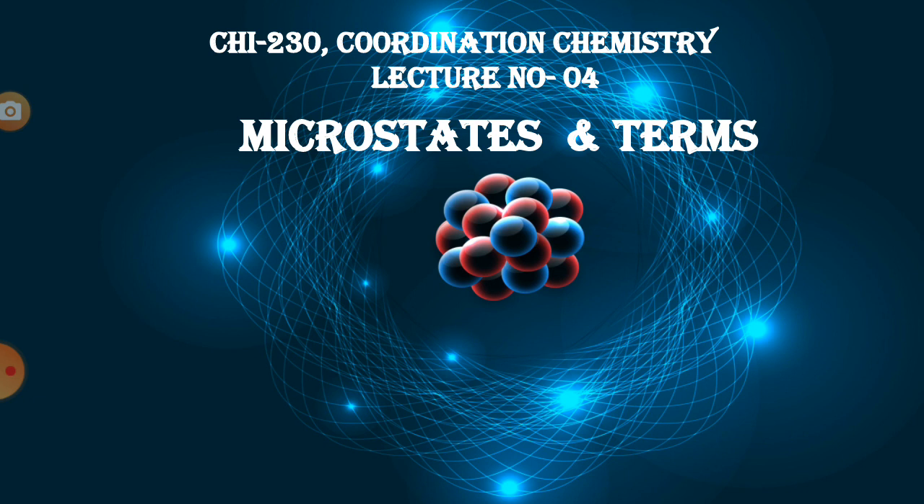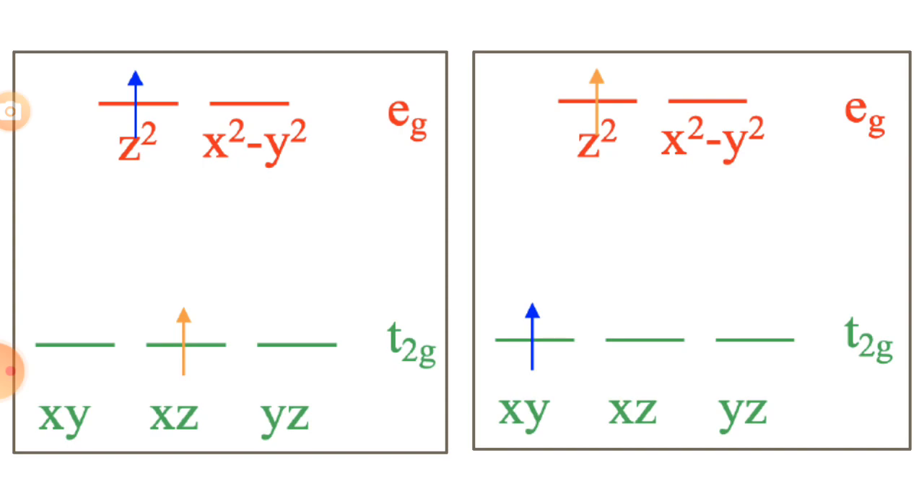This is subject CHR 230 Coordination Chemistry, section first, and this is our fourth lecture about microstates and term symbols. So we will discuss what terms and term symbols are. We will also discuss optical absorption spectra, also called electronic spectra of coordination compounds.